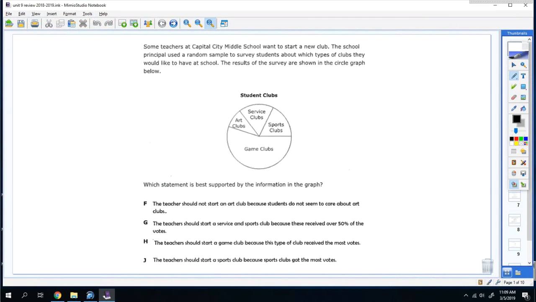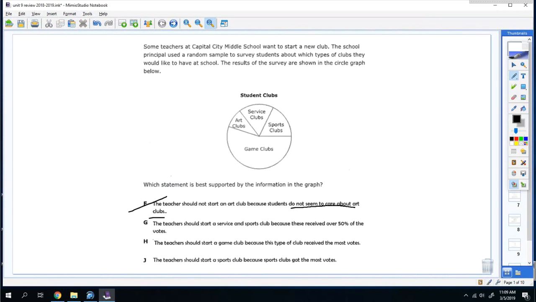F. The teacher should not start an art club because students do not seem to care about the art club. Okay, this isn't reasonable because I can't tell if students don't seem to care about it. I mean, they just might not like it as much. They don't want it as much. So that's not something you can associate with.